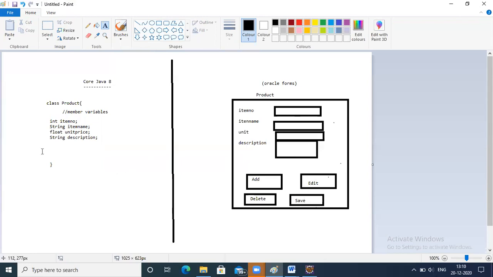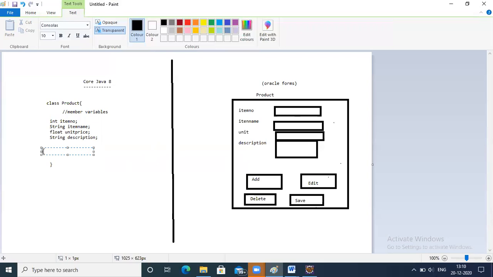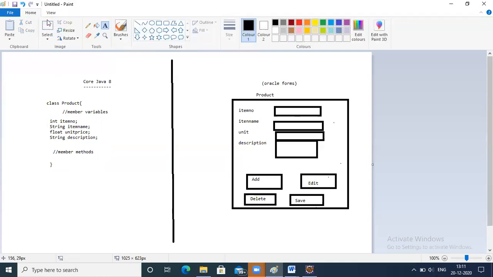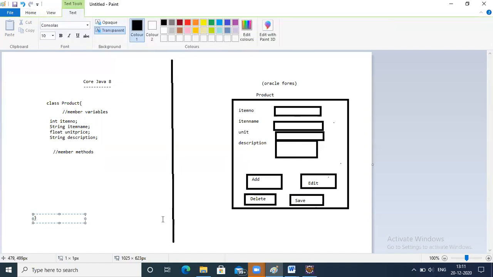Now, how do we write? We have to specify in terms of methods. So these are called member variables and member methods. This is member variables and this is member methods. What are the member methods? Add. Let me write add. Let us take the add method.